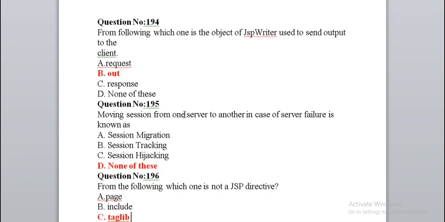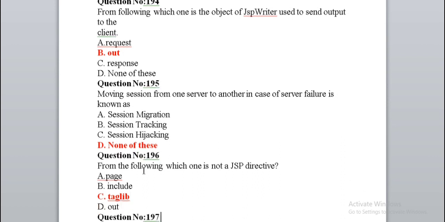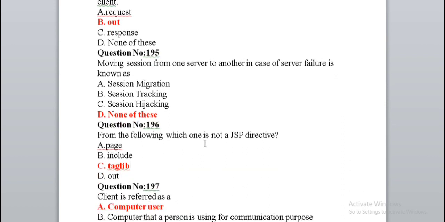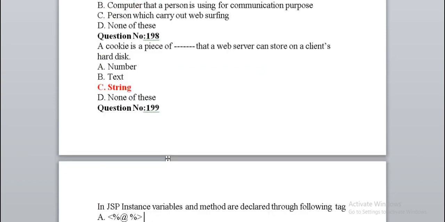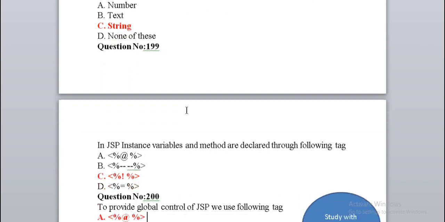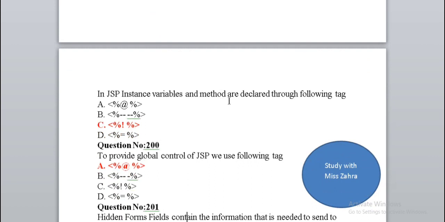Moving a session from one server to another in case of server failure is known as none of the given options. From the following, which one is not a JSP directive? Taglib. Client is referred to as a computer user. A cookie is a piece of string that a web server can store on the client hard disk. In JSP, variables or methods are declared through the following tag. Right option C. To provide global control in JSP, we use a tag.